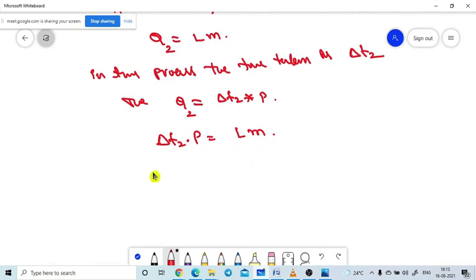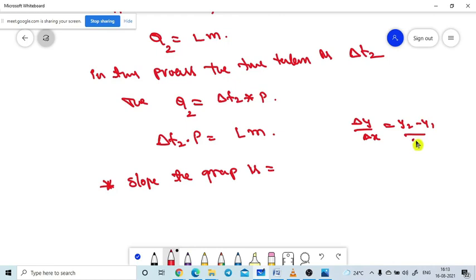So please look at what is the slope of this curve? Slope of the graph is, what is the value? No, I am asking the value, not straight line. What is the formula for slope? Delta y divided by delta x. Delta y is y2 minus y1 divided by x2 minus x1. So y2 minus y1 is always constant. Same minus same is equal to 0. Slope is 0.